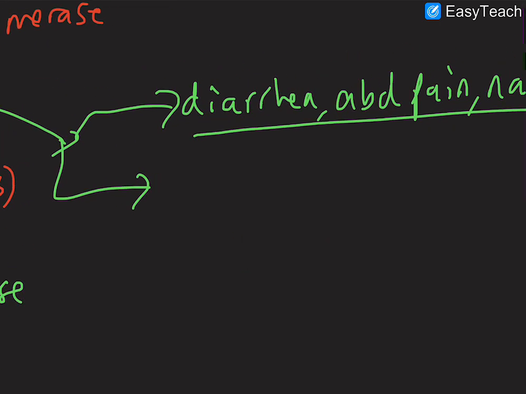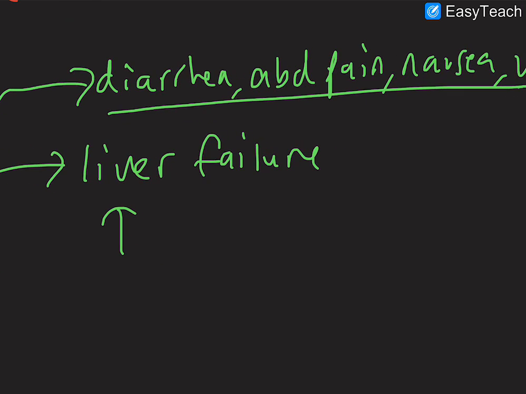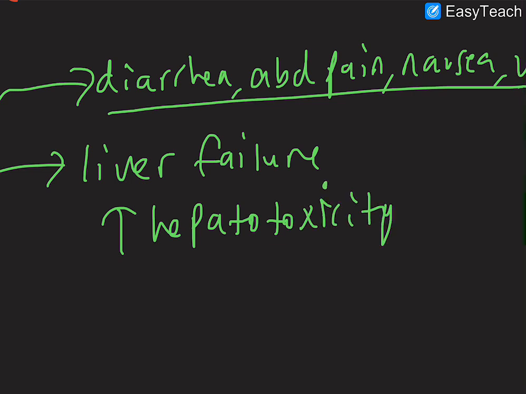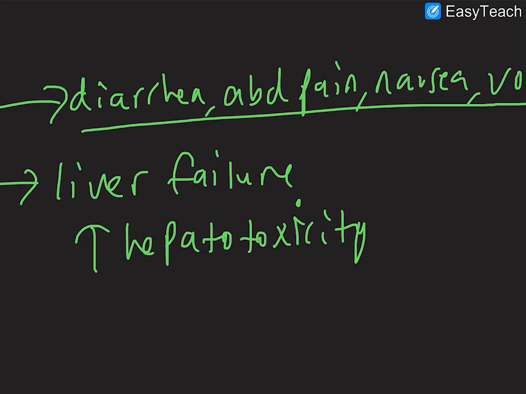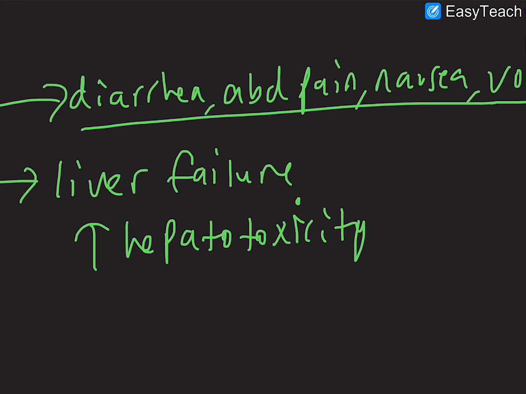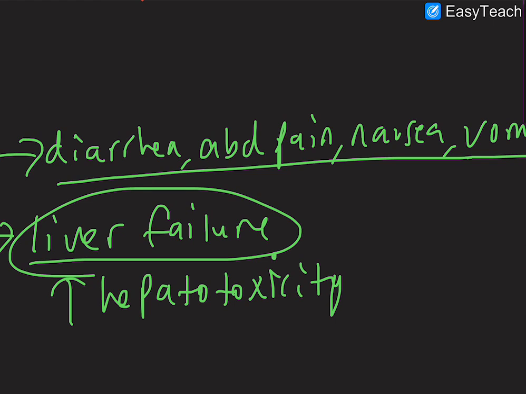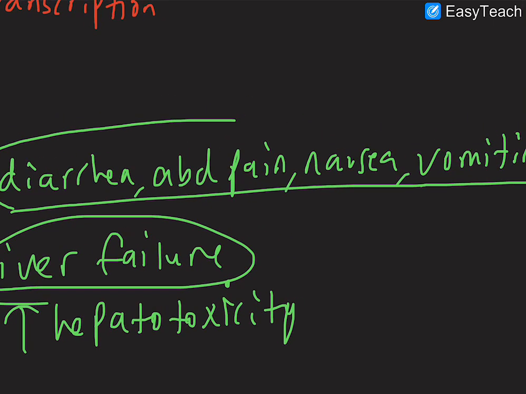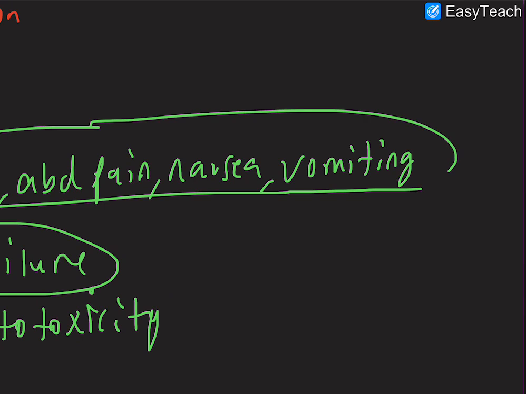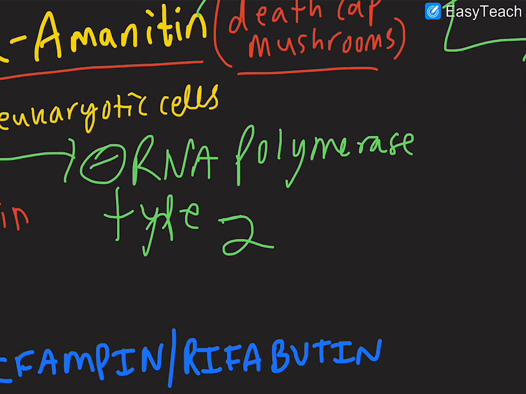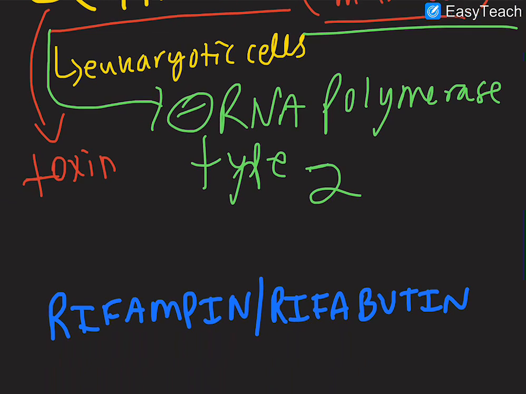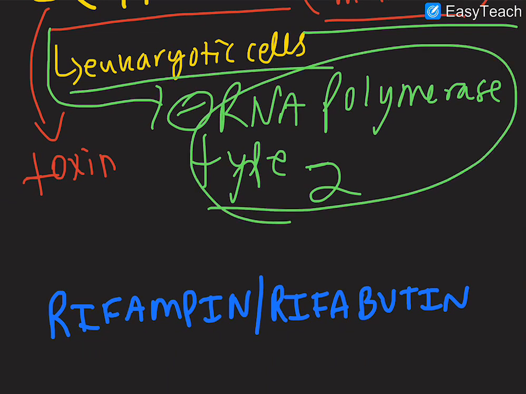Something else that alpha-amanitin can cause is liver failure. Why? Because it basically causes severe hepatotoxicity. Because alpha-amanitin just isn't good for your liver. So it can damage your liver, which can lead to liver failure, and it can lead to death of your gastrointestinal cell lining, which can lead to diarrhea, abdominal pain, nausea, and vomiting. So that's alpha-amanitin. It's a toxin found in death cap mushrooms, and it inhibits RNA polymerase type 2 in eukaryotic cells.